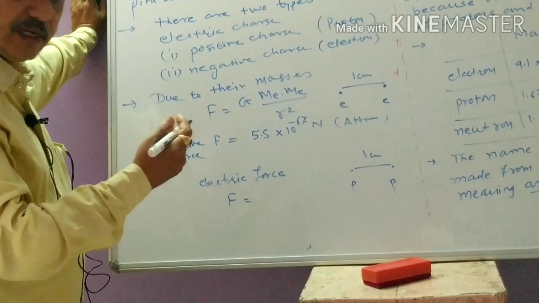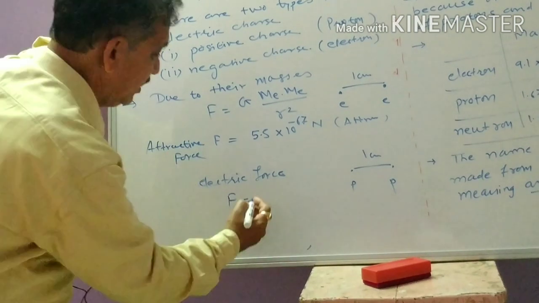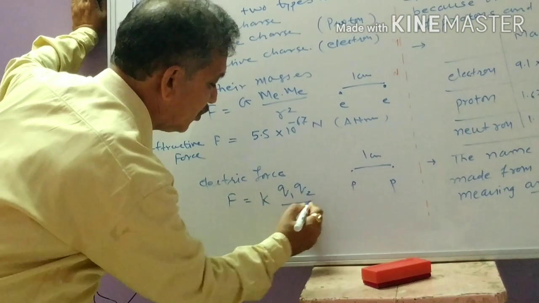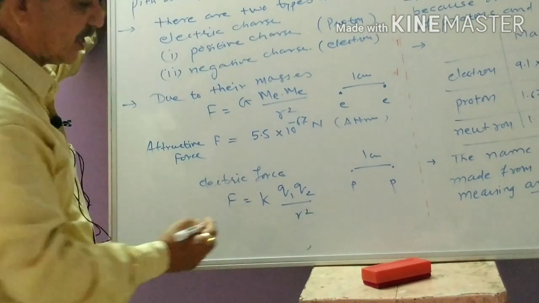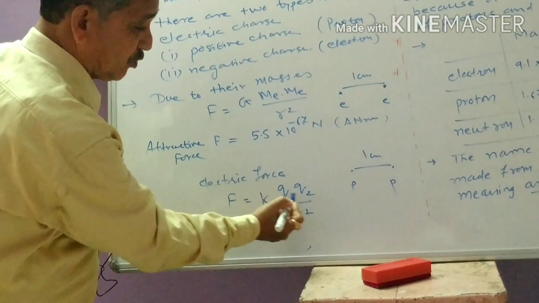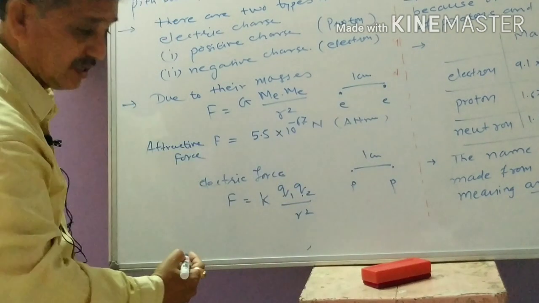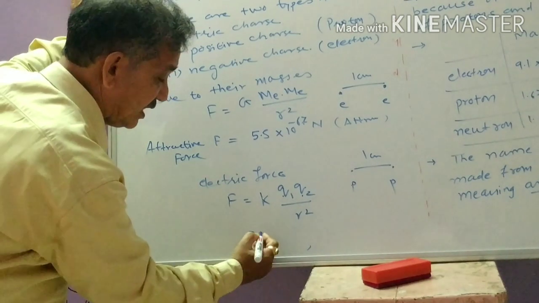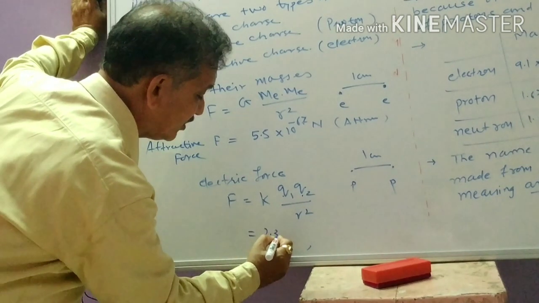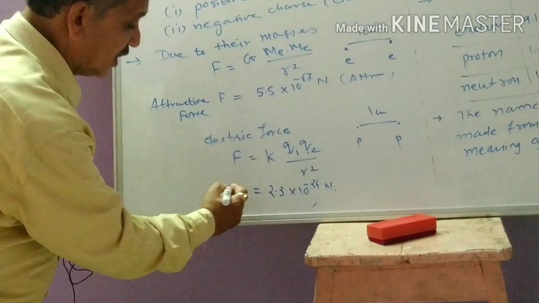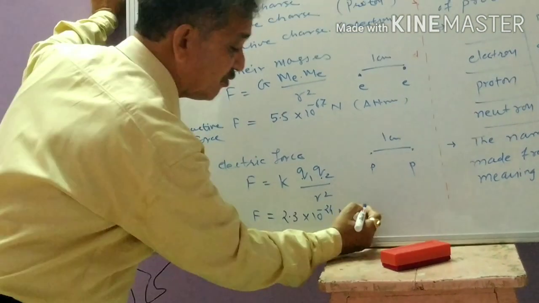That will come later, that you will study later on, and it is according to the equation K Q1 Q2 upon R square, where Q1 is the charge of one electron, Q2 is the charge of another electron, R is the distance of 1 centimeter, and if you calculate, then it comes to be equal to 2.3 into 10 raised to minus 24 Newton.